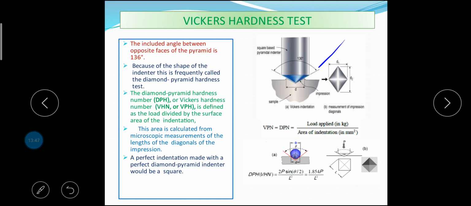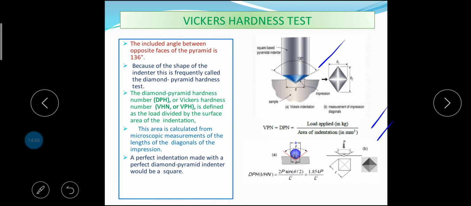The specimen is placed on the anvil, which is then raised to the indenter. Load is applied and then removed. The value of Vickers hardness can be obtained as follows: Vickers pyramid number, equal to diamond pyramid number, will be equal to the load applied in kilograms divided by the area of indentation in millimeter square.